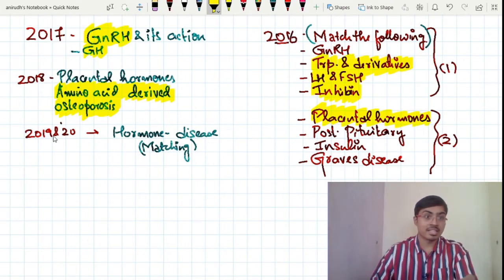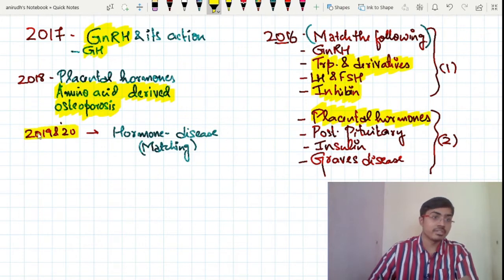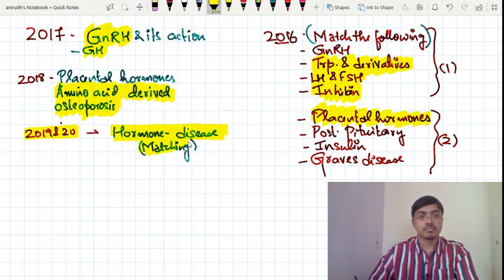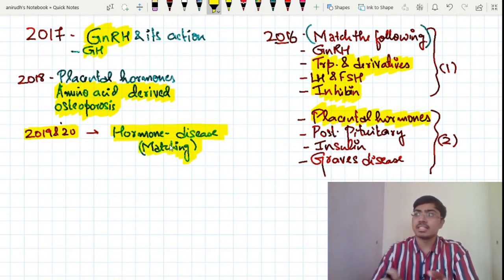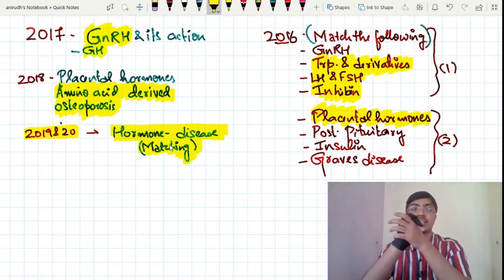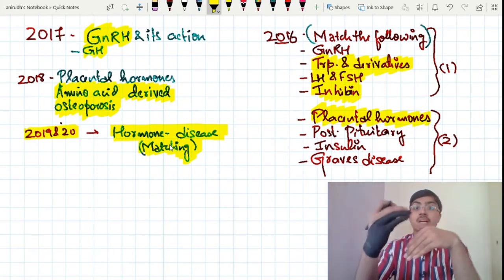And in 2019 and 2020, in these two consecutive years, they have asked a match the following question with respect to hormones. I think it is based on the hormone and its disease, which is associated with increased or decreased production of the hormone. On one side you have the hormone, on the other side they will give you the disease associated with the hormone, and you are supposed to match it.